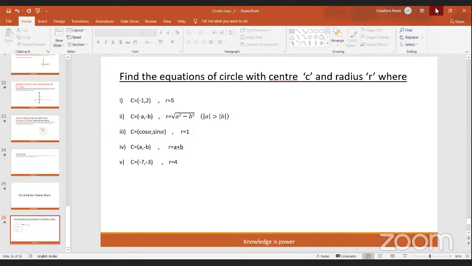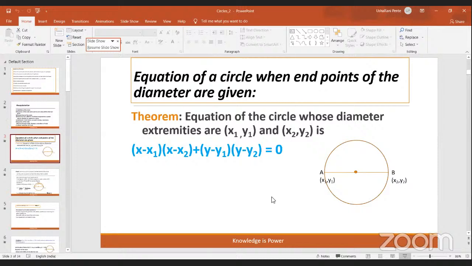Ma'am, equation of a circle is another one. Yes, ma'am. Start. We shall go with the second one. Second PPT, ma'am. It's not shown, ma'am.